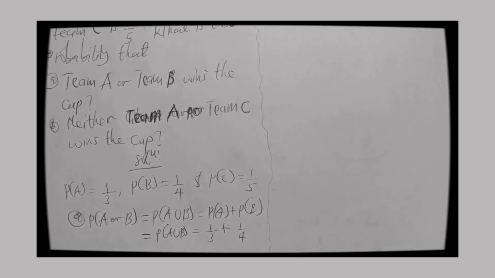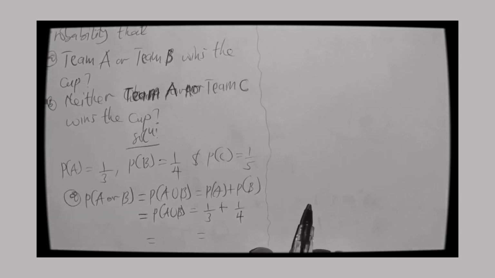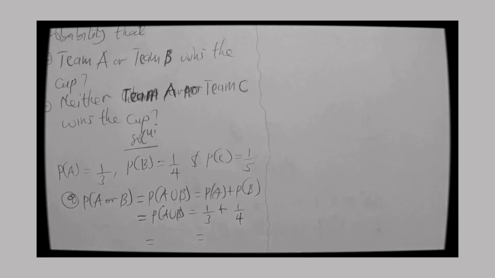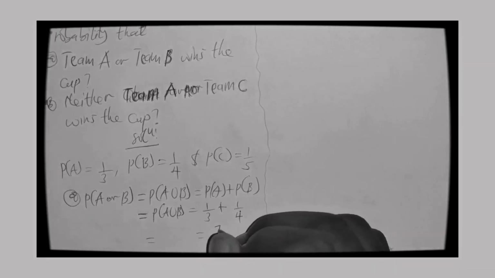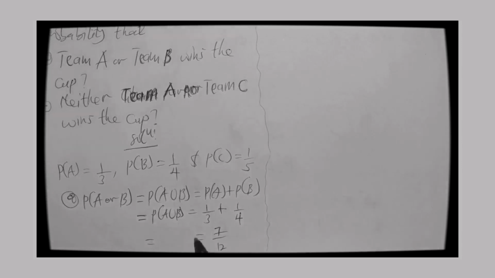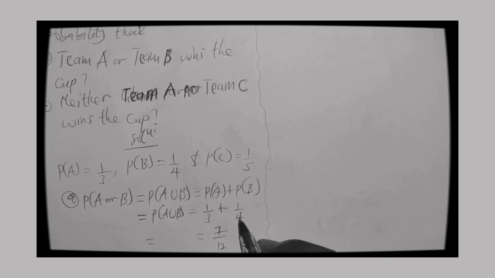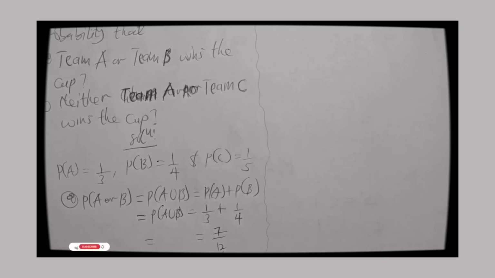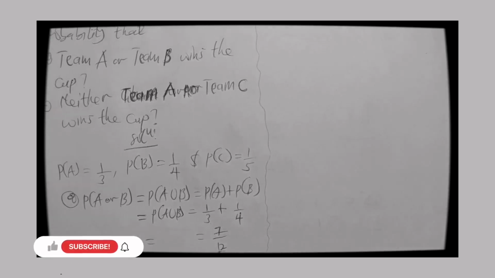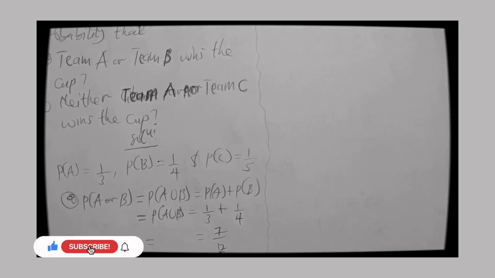So when we add, let's see the outcome. When I add the two, I had 7 out of 12. The denominator is the same, 12. So 3 goes to 12, how many times? 4. Multiply by 1, 4. 4 goes to 12 how many times? 3. Multiply by 1, makes it 3. So you add, you get 7 out of 12. What about B?